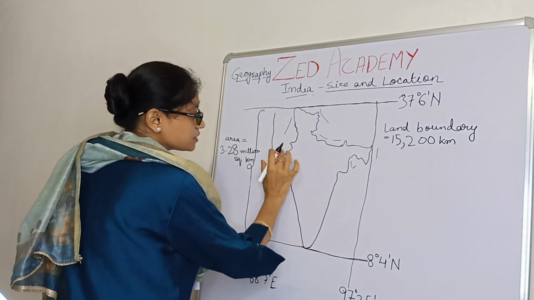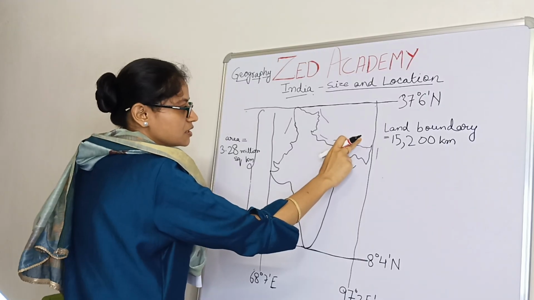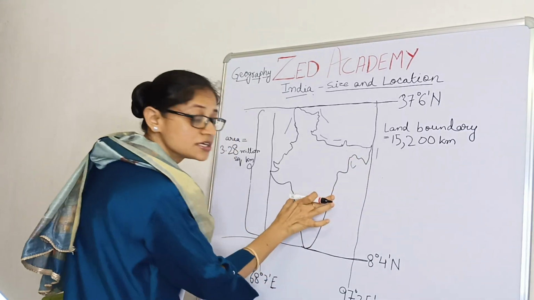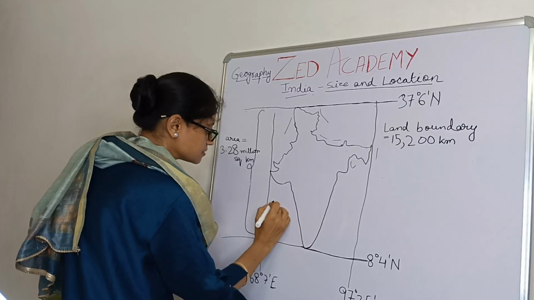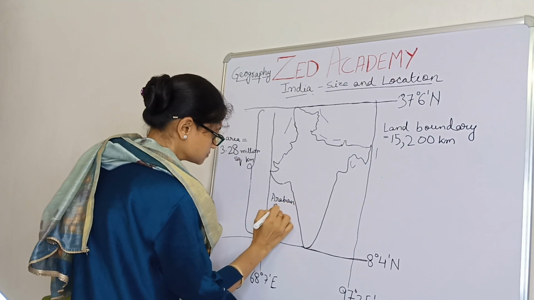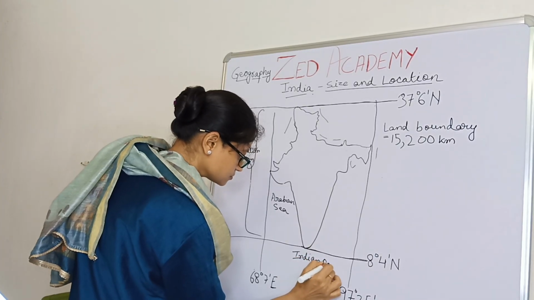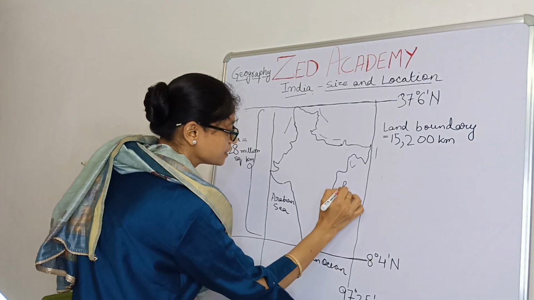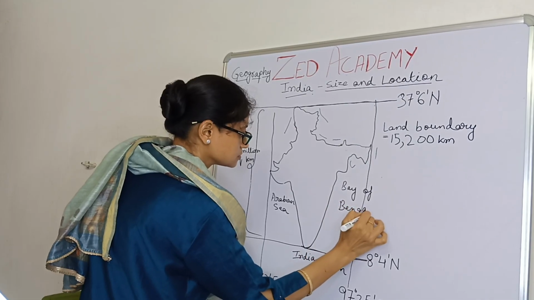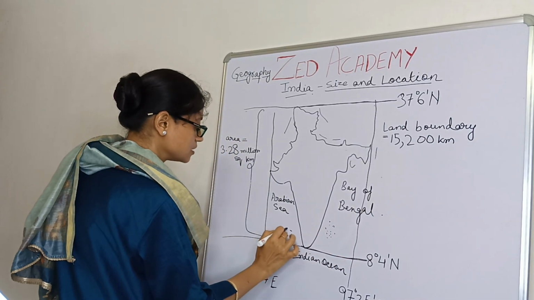The rest of India is bordered by water bodies: the Arabian Sea here, the Indian Ocean here, and here is the Bay of Bengal. Here were the Andaman and Nicobar Islands, and here the Lakshadweep Islands.